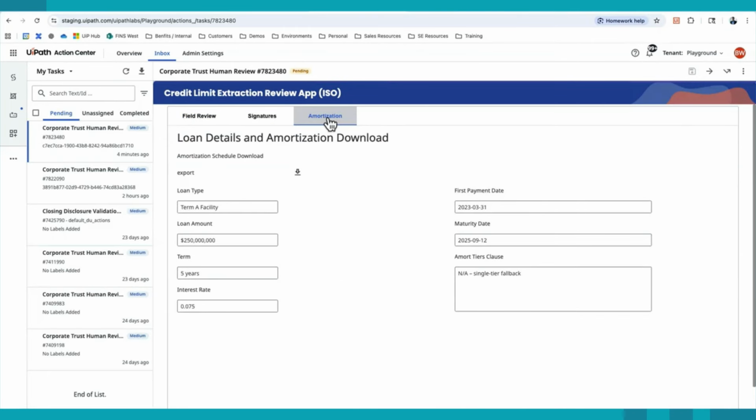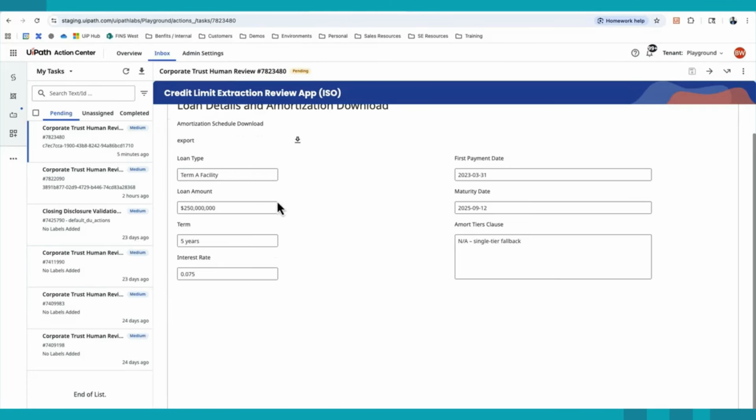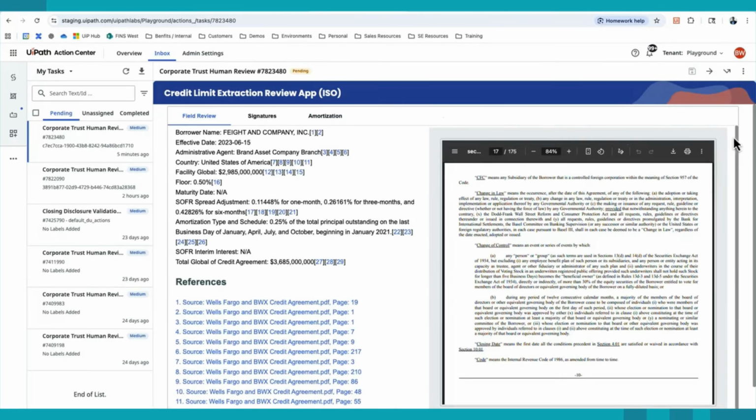And then lastly, for amortization, we have the details that have been extracted, and these are basically the key inputs into building the amortization schedule, such as the amount, the term, the rate, first payment date, etc., and also a direct ability here to actually download that amortization schedule in an Excel format and use it for any type of downstream processing.